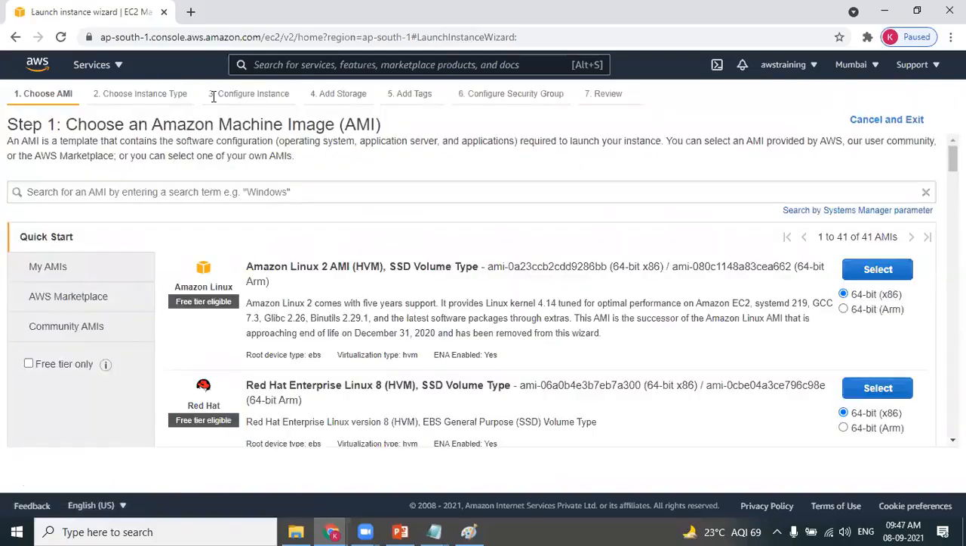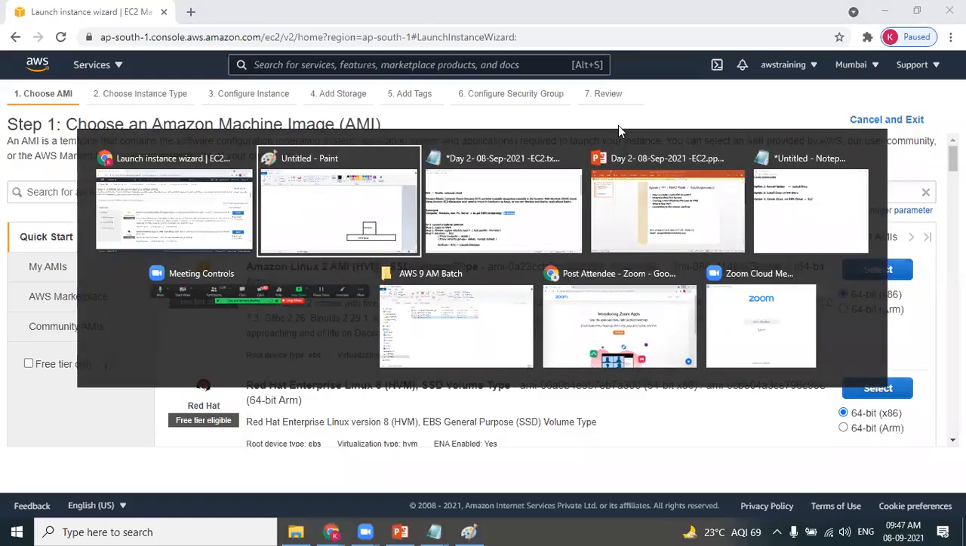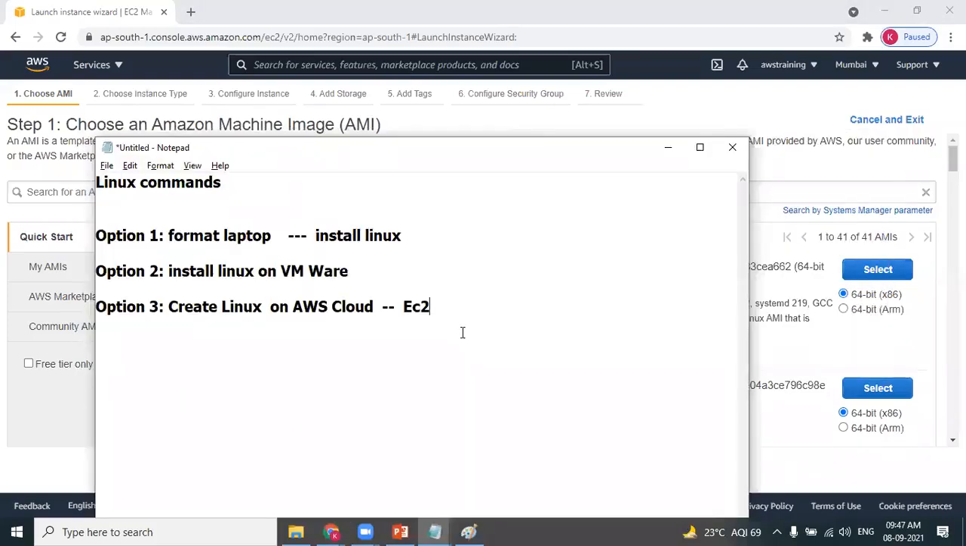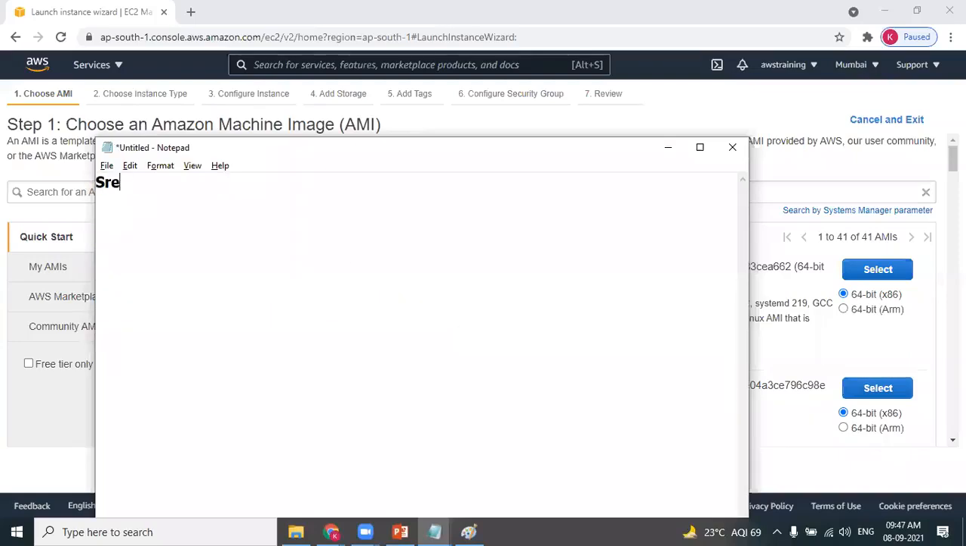As you can see on the screen, 1, 2, 3, 4, 5, 6, 7. It's a 7-step process. It's a step-by-step wizard. Creating an instance is a 7-step process. You can see here. So let's make it simplified. Let's document it. What are we doing in step 1? What are we doing in step 2, step 3, step 4?